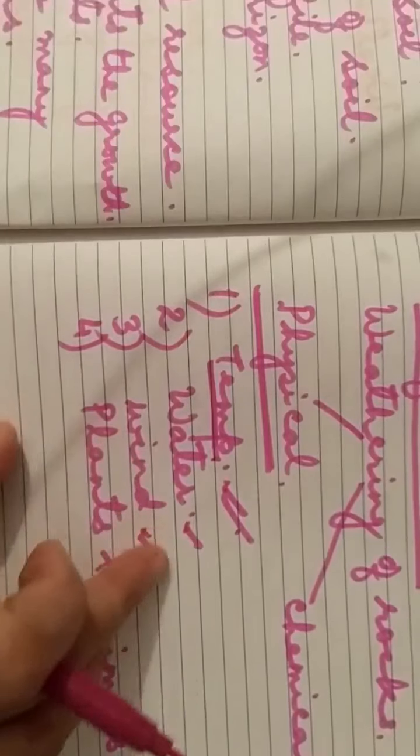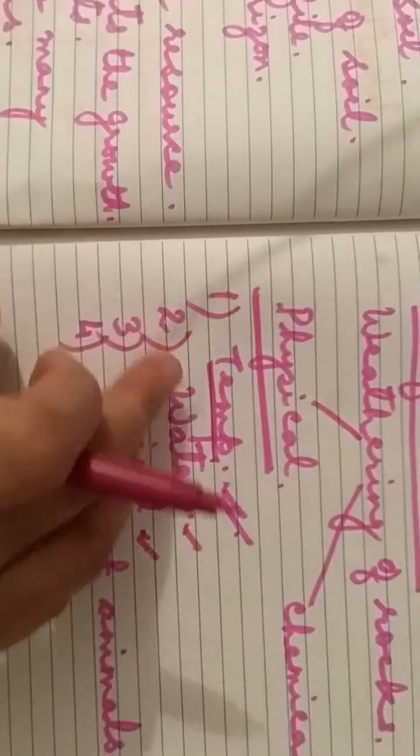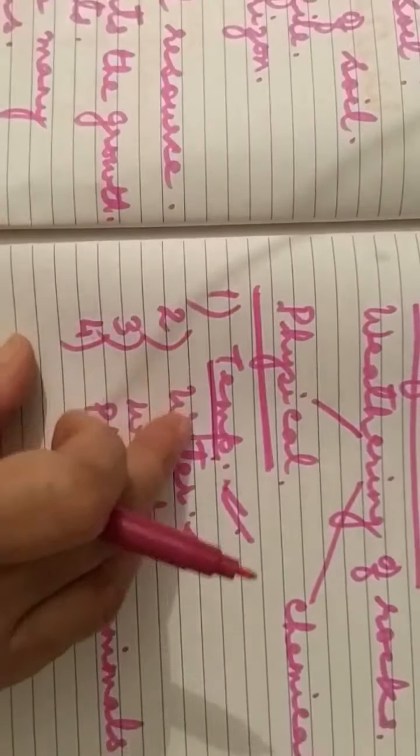So now the fourth and last one is plants and animals. Children, you might have seen that lichens and mosses are growing on the rocks, on barren rocks. Lichens and mosses and different plants also, grasses, shrubs, trees, they grow on the bare rocks. And what happens? The roots of these plants go deep into the crevices of rocks. Crevices means cracks.